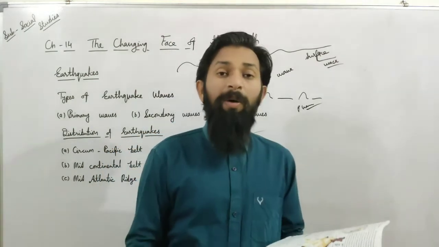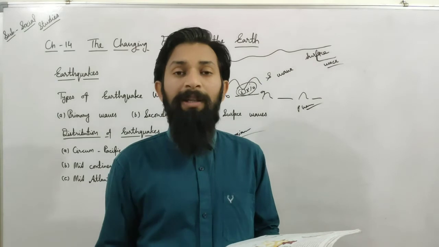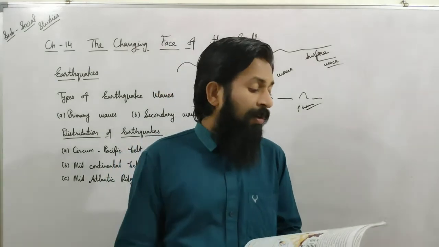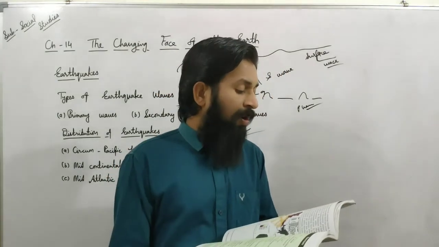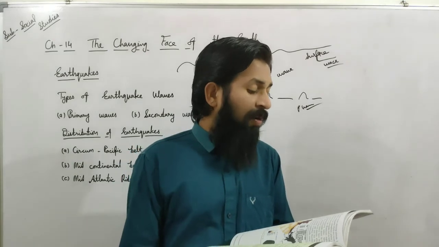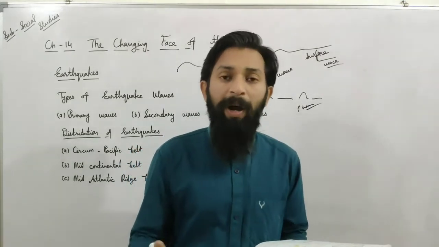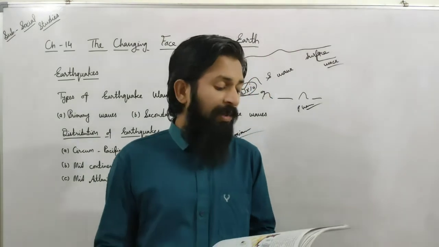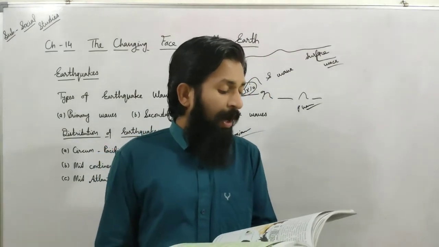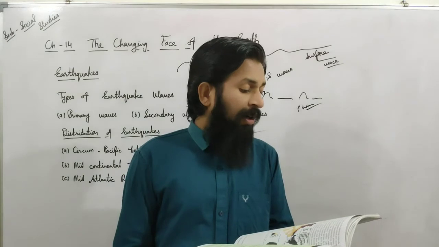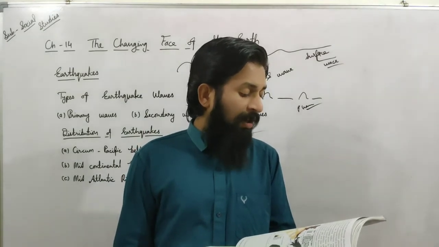Now we will talk about the distribution of earthquakes, which places suffer from this type of natural calamity. Earthquakes can occur in any part of the world, however they occur frequently in certain parts of the earth called earthquake belts. Whichever part faces this type of problem, that belt is known as an earthquake belt. The main earthquake belts on the earth are as follows. The first one is the circum-Pacific belt.